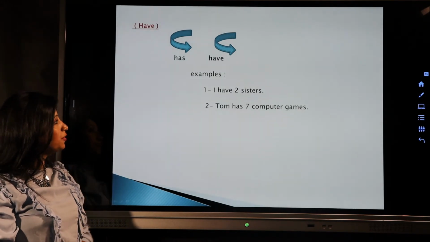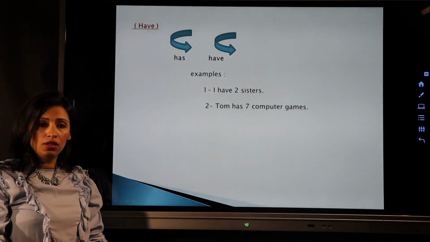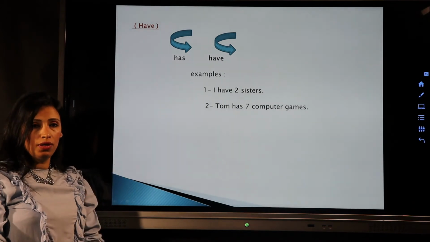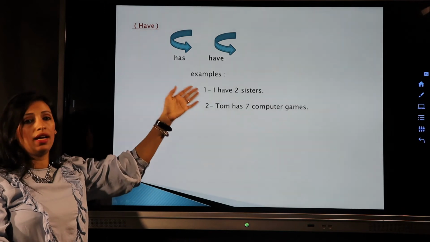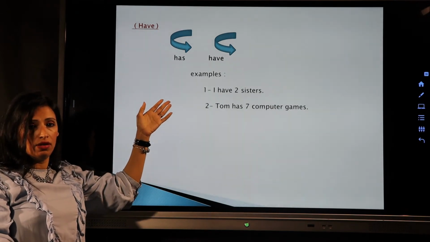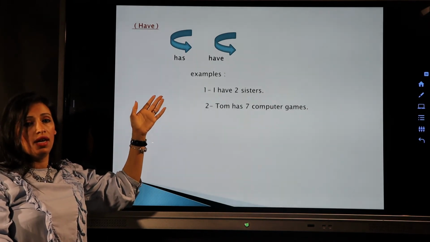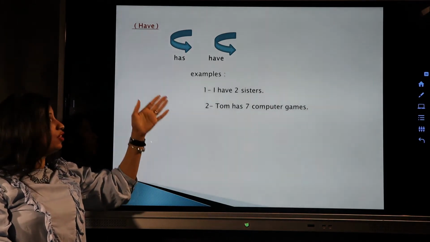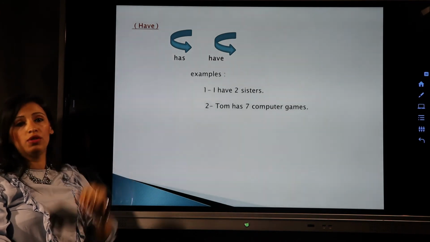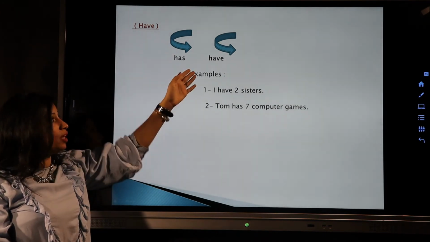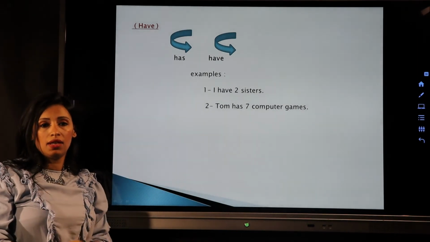Okay, verb to have. Verb to have also is an irregular verb. It has its own rule. So we change verb to have to has or have. Has for the singular, or if I'm talking about a girl, a boy, a cat, a dog, whatever, I'm gonna say has. He, she, it. After them, I'm gonna put has. Have when I'm talking about the plural, when I'm talking about many things, many people.